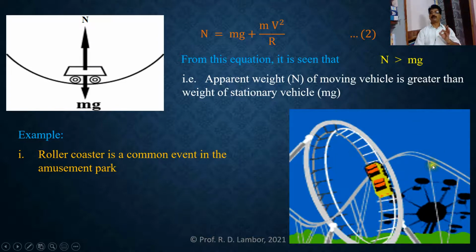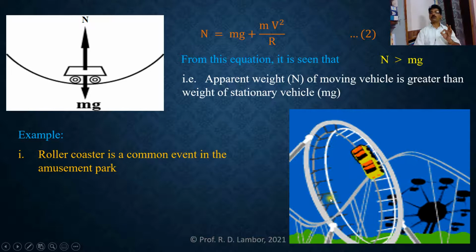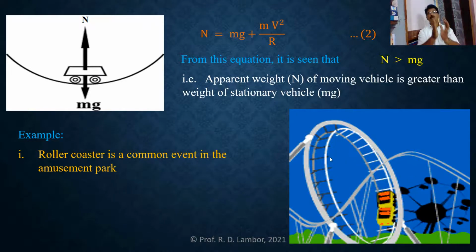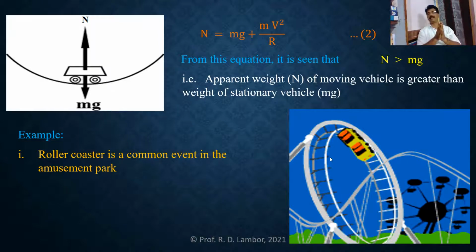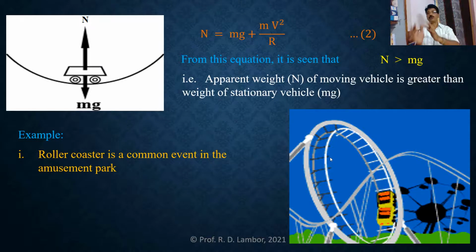See here. This one is a roller coaster, and the rides in a roller coaster describe all the possible factors that we have described in vertical circular motion.